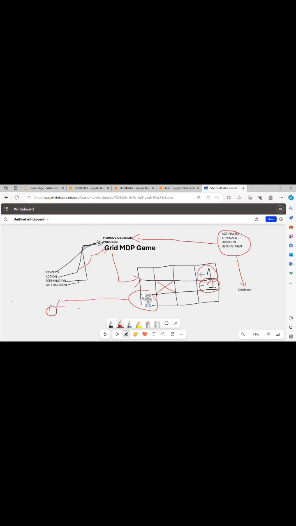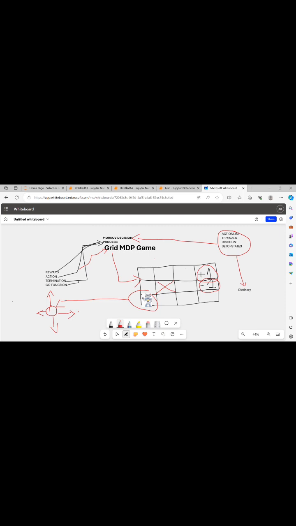We are saying that an agent has the probability to move upward, to move in the forward direction, to move in the downward direction, and it can also move in the right direction. In grid MDP games, Markov decision processes, we don't have control of the opponent.